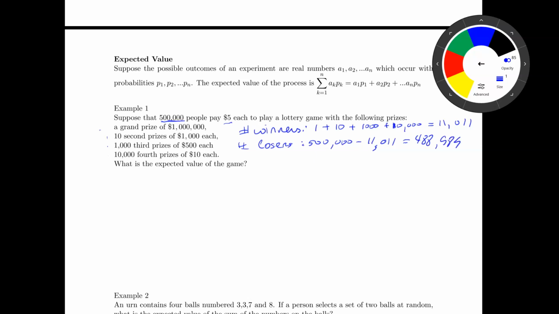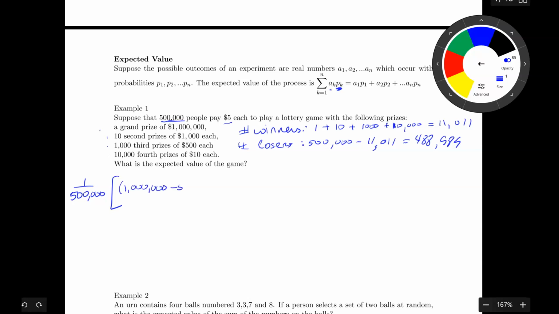All right, so let's look at what the expected value would be. So the expected value would be the probability times the payoff, right? So I'm going to do the probabilities are all the same, right? So the probabilities are all the same of 1 over 500,000. Okay, so now I'm going to add up the winners and how much they win, what the possible outcomes would be. So there's one winner who wins the $1 million, right? So that's going to be the $1 million.